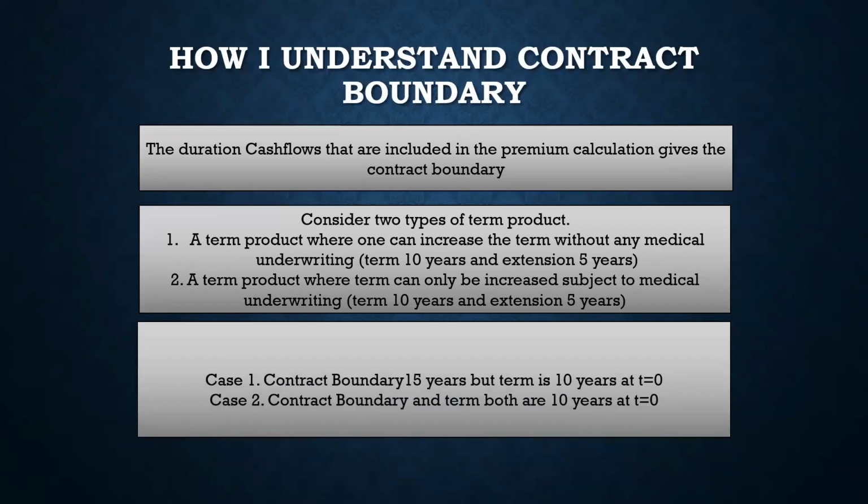Some risk may not be that evident at the initial duration. That risk may only arise at a later duration. But in considering the premium, you also have to consider that risk, right? So if somehow the risk can be mitigated or can be assessed at a later date, then you need not consider that risk in the premium calculation. But if there is no such ability for an actuary to assess that risk at a later stage, then that risk also has to be considered at the point of sale.